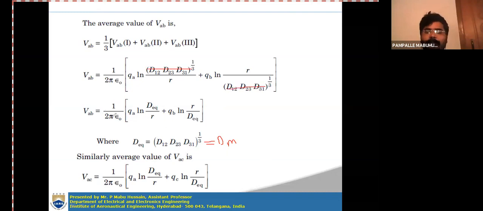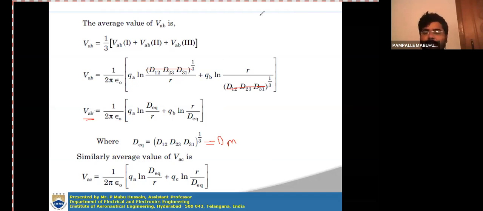So VAB is equal to 1 by 2 pi epsilon naught, QA ln D equivalent by R plus QB ln R by D equivalent, where D equivalent is (D1 D2) whole to the power 1 by 2. So this is the potential difference between the conductors A and B.